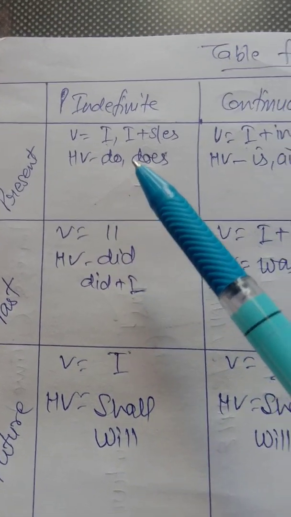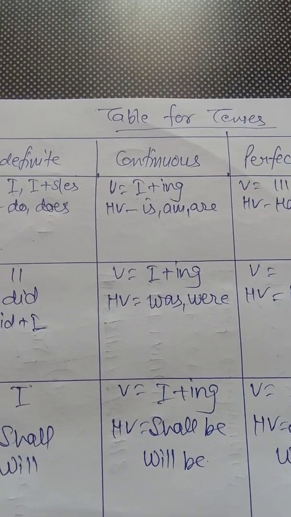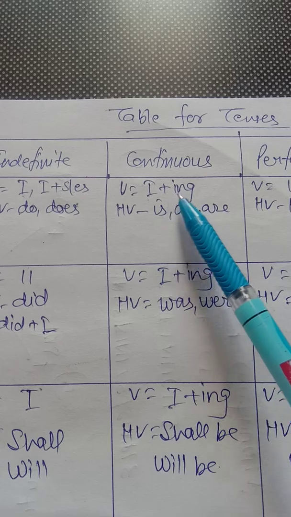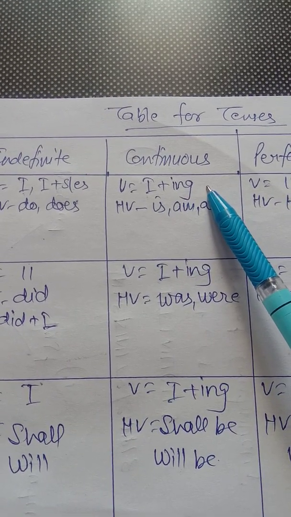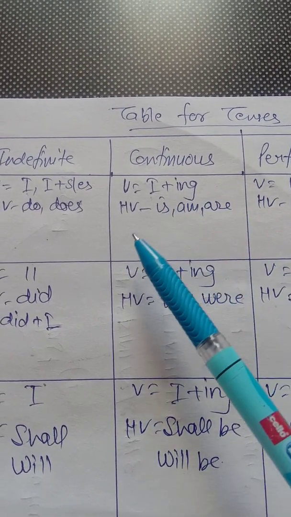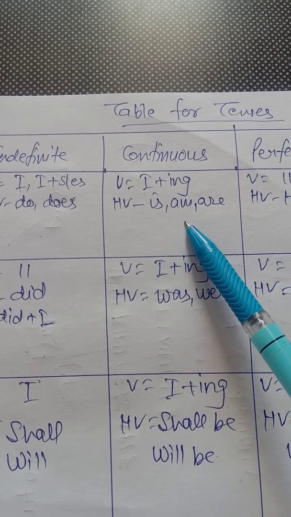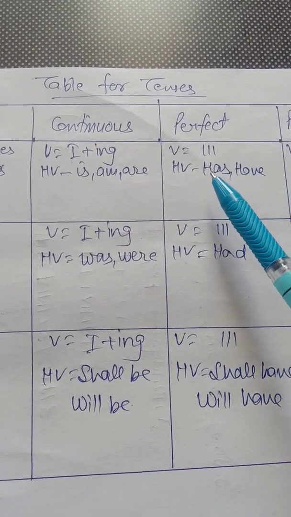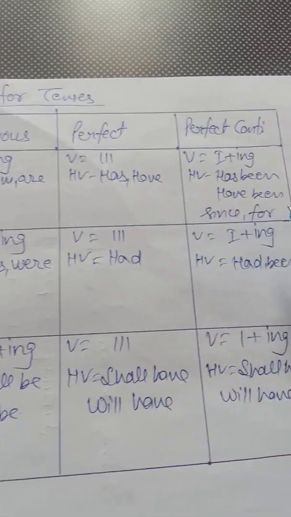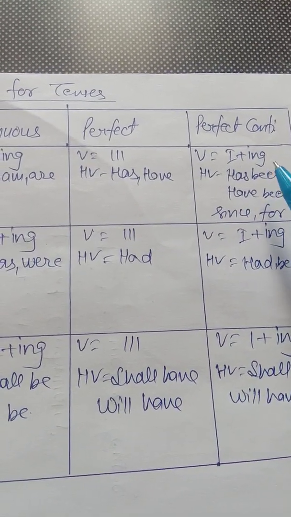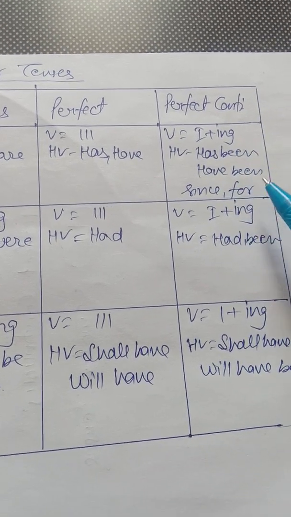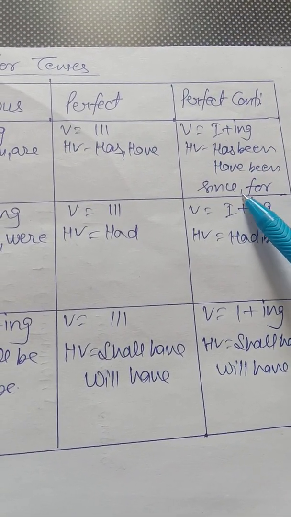Right. Now come to present continuous tense. In present continuous tense, first form plus ing is used. Helping verbs are is, am, are. Present perfect, third form, helping verb has, have. And present perfect continuous tense, first form plus ing, helping verbs has been, have been, plus since or for is used for time.